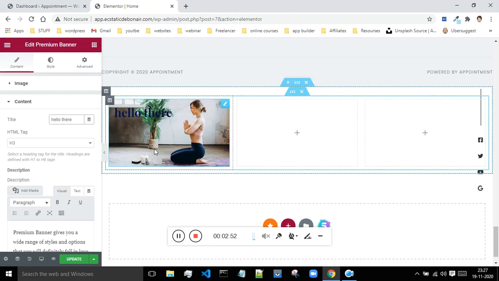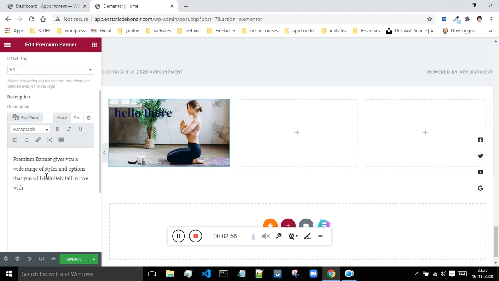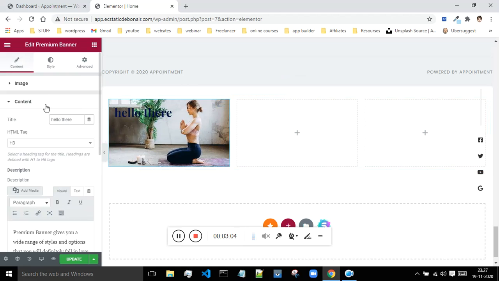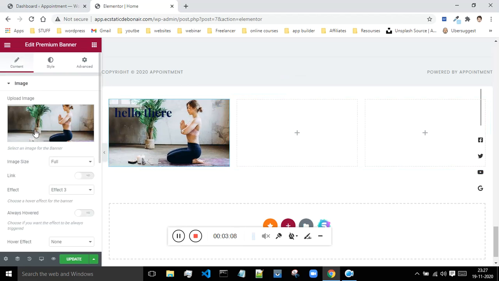And after that, I'm having this paragraph appearing down below. This is the paragraph content. If you just want to change this paragraph content, you can do it from here. So this is how you can change it. Now this was all about the content. Now let's again go to the image.